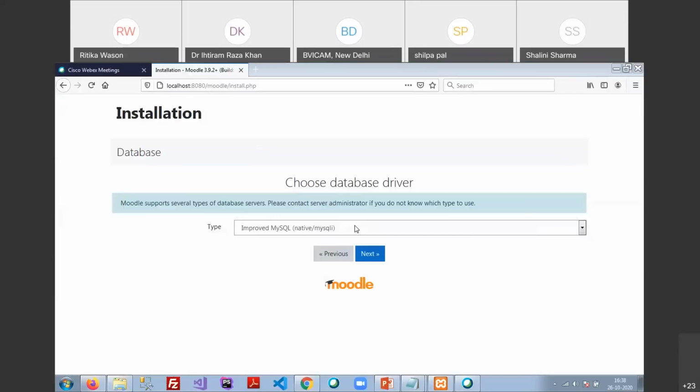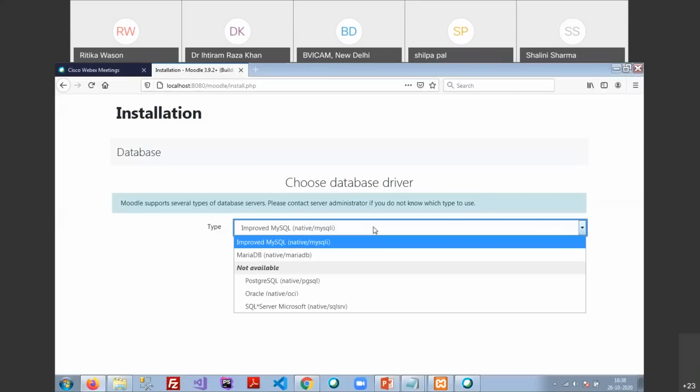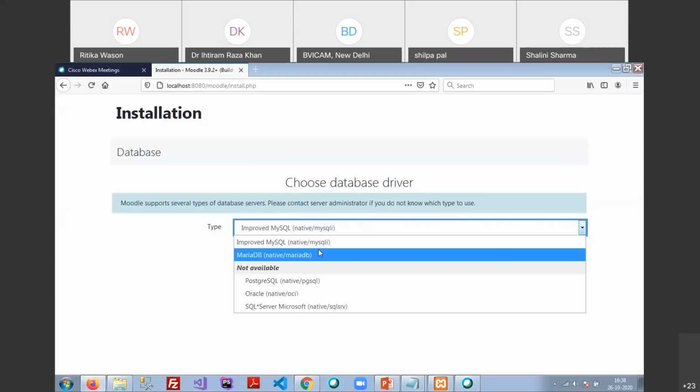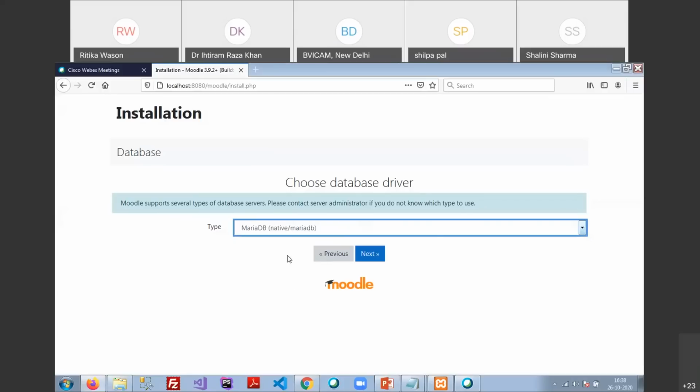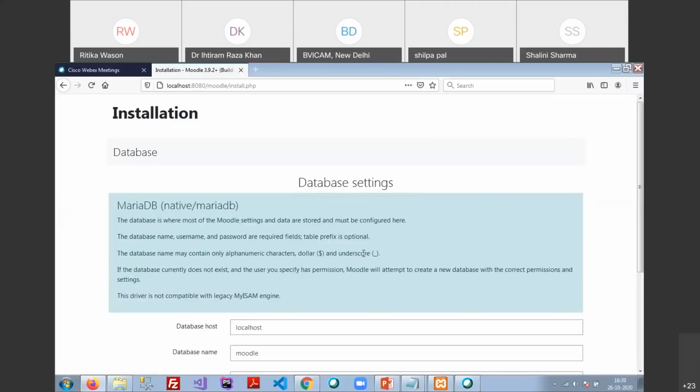Next one is improved MySQLi. If you are using a 32-bit system and your Windows supports installing the Moodle directory, then you can use MySQLi. Otherwise, I suggest you please use MariaDB. MariaDB is basically the advanced version of MySQL. Okay, so click on the next. It is responsible for holding very big data, about 2 GB in a single column. That is why we require to install MariaDB.